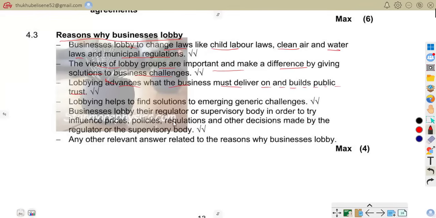Lobbying also helps to find solutions to emerging challenges. Business lobby regulators and supervisory boards to try to influence policies, regulations, and other decisions made by the regulator or the supervisory body.